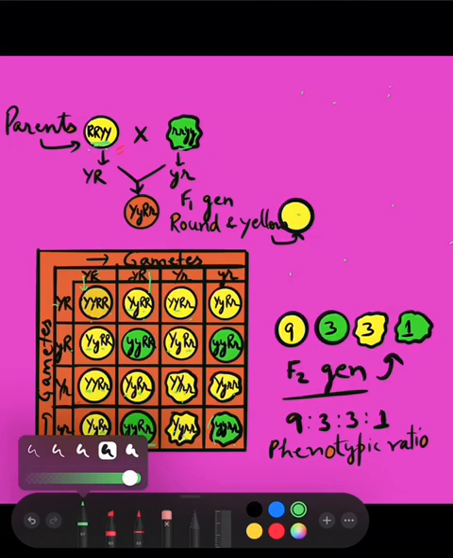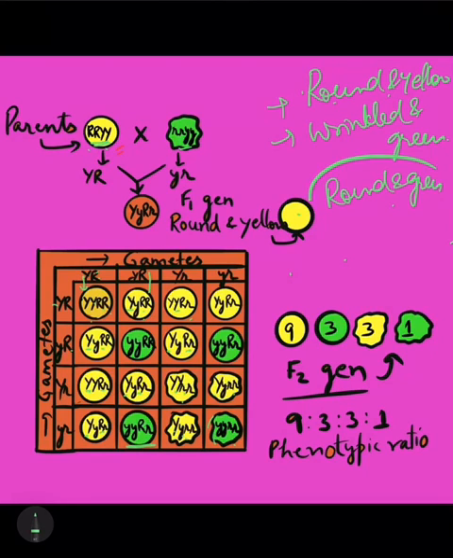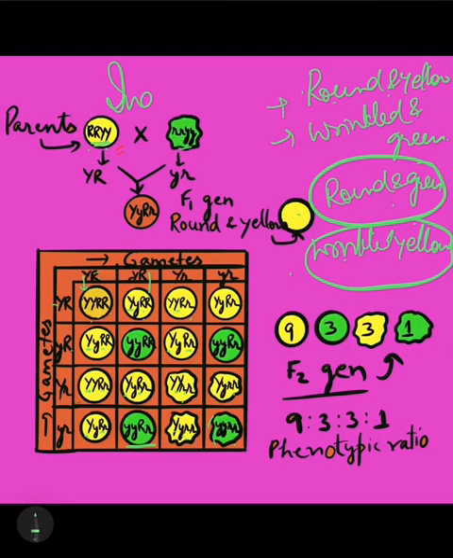If they were dependent, we could only get round and yellow, and we could only get wrinkled and green. But we got 2 more new combinations, that is round and green and wrinkled and yellow, which proves that the genes are independent of each other.